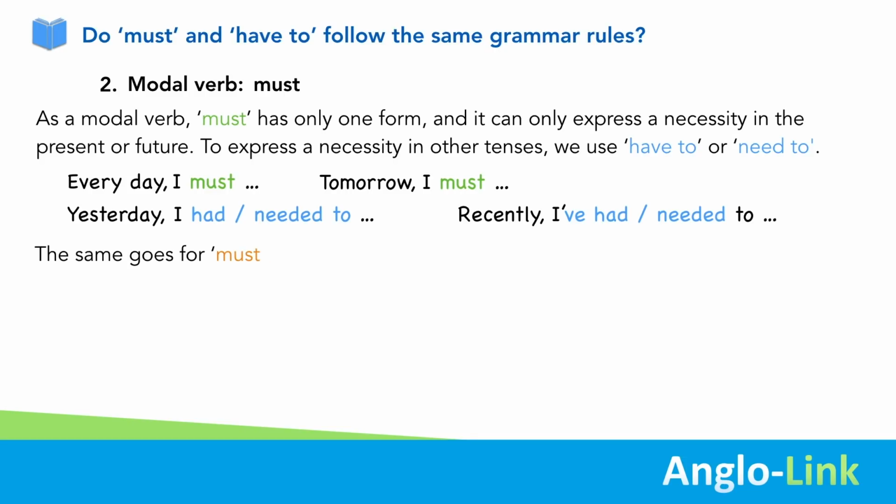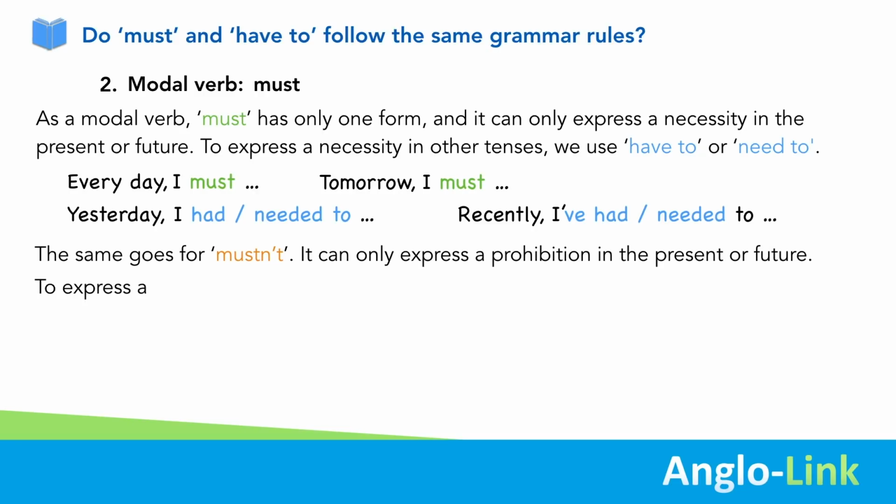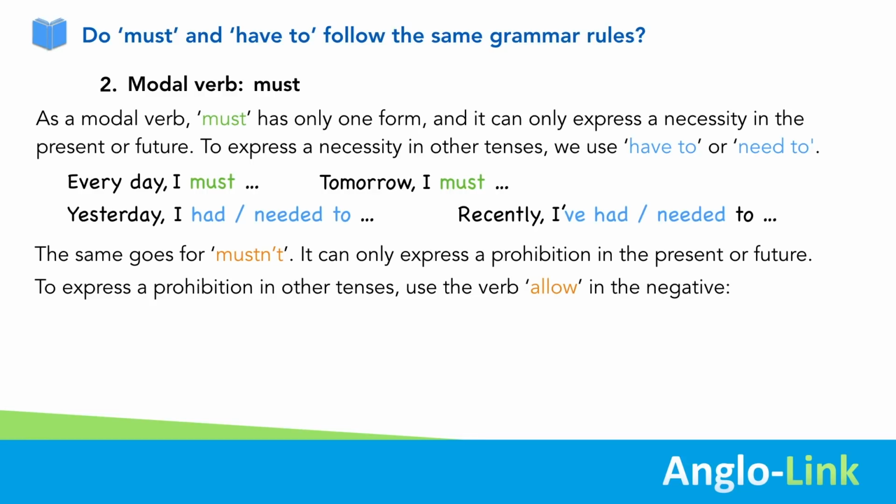And the same goes for mustn't. It can only express a prohibition in the present or future. To express a prohibition in other tenses, use the verb allow in the negative. So in the present, today we mustn't interrupt the speaker.